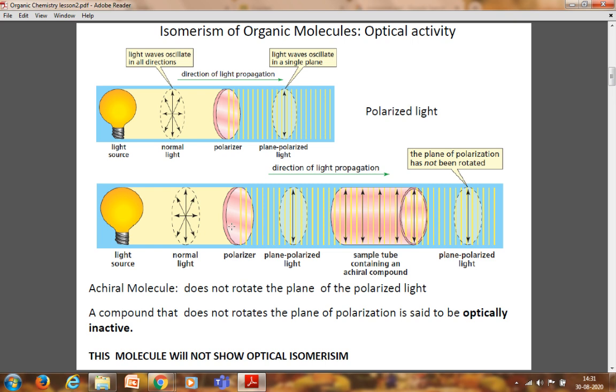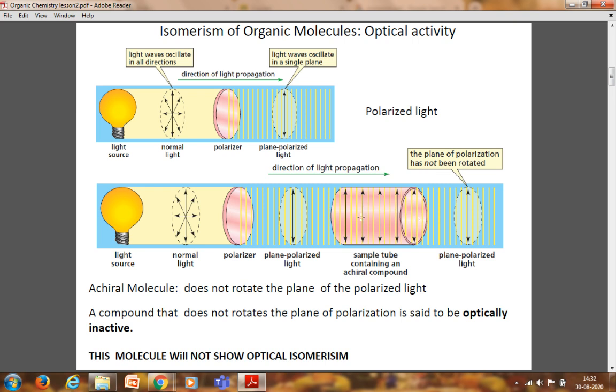This is the polarizer, and this is the plane polarized light, having vibration only in one plane, which is perpendicular to the direction of propagation of light. This is the sample tube containing an achiral compound. When there is an achiral compound, we get the plane polarized light as such. The plane of polarization has not been rotated.